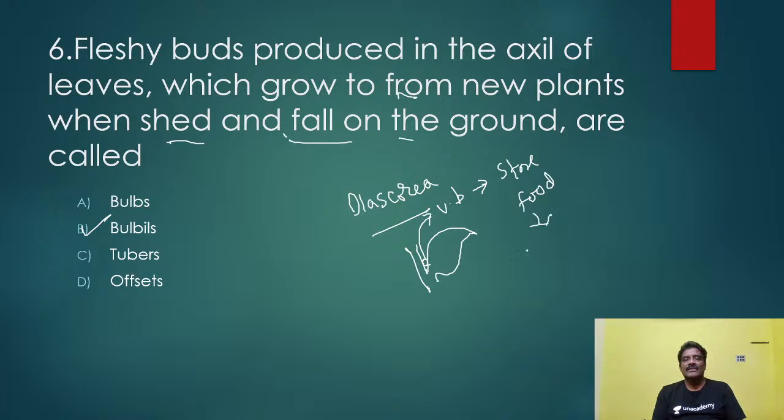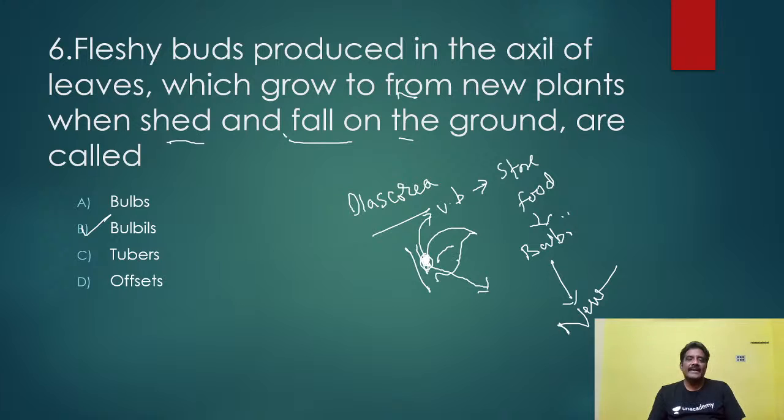This is what is called a bulbil. These bulbils present in the axils of the leaves get detached from the plant, and they are able to develop into new plants. That part you have to remember.